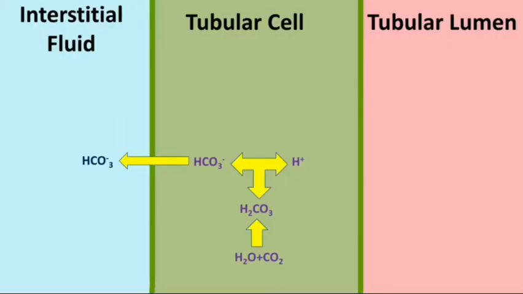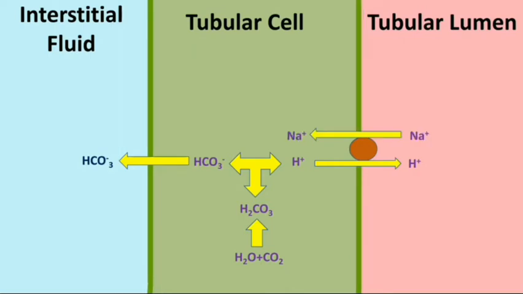In the tubular cells, carbon dioxide combines with water to form carbonic acid. It immediately dissociates into H plus and HCO3 minus, which is hydrogen ion and bicarbonate ion. Bicarbonate ion from the tubular cell enters the interstitial fluid. Now, the hydrogen ion, which is generated by splitting up of carbonic acid, is secreted from tubular cell to tubular lumen. Then, in exchange for hydrogen ion, sodium ion is antiported to tubular cell from tubular lumen by sodium hydrogen antiport pump.